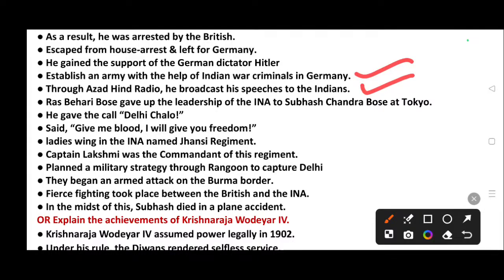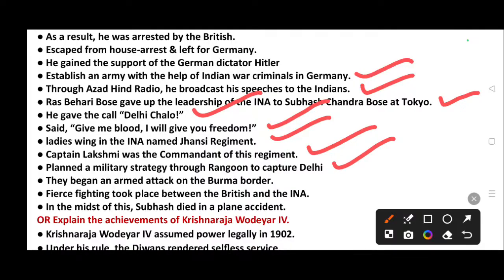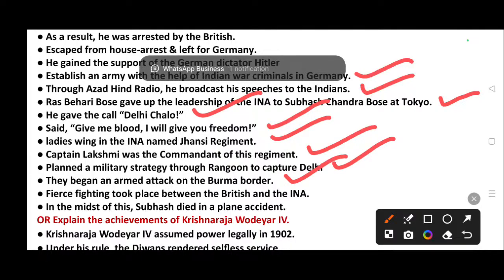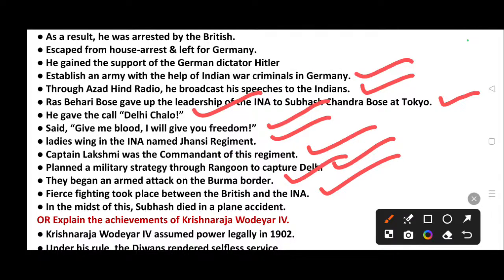Rash Behari Bose gave up the leadership of the INA to Subhash Chandra Bose at Tokyo. He gave the call, Delhi Chalo, and said, "Give me blood, I will give you freedom." The ladies wing in the INA was named Jhansi Regiment. Captain Lakshmi was the commandant of this regiment. He planned a military strategy through Rangoon to capture Delhi. They began an armed attack on the Burma border. Fierce fighting took place between the British and the INA. In the midst of this, Subhash died in a plane accident.